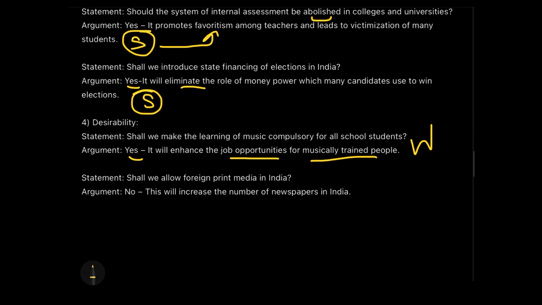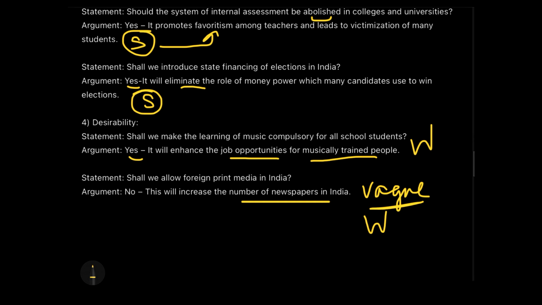Now, the next statement says, shall we allow foreign print media in India? The argument says no, because this will increase the number of newspapers in India. Now, the reason they are putting forward for avoiding foreign print in India is vague, and therefore weak. Why? It's not desirable. Why? Because by all means, competition in any arena always improves the quality of the work or the product, right? And therefore disallowing foreign newspapers only on the ground that they will add to the number of newspapers is completely vague and not a good argument, and therefore we will call it a weak argument.